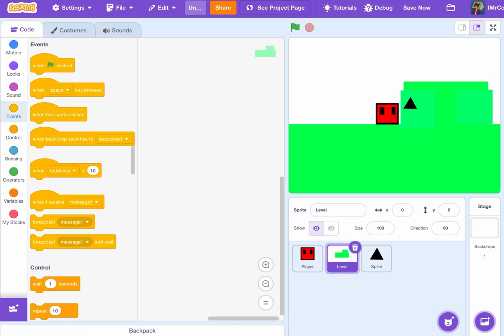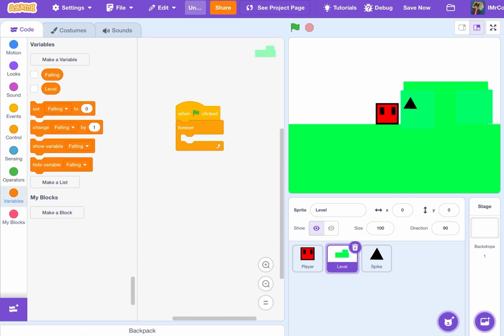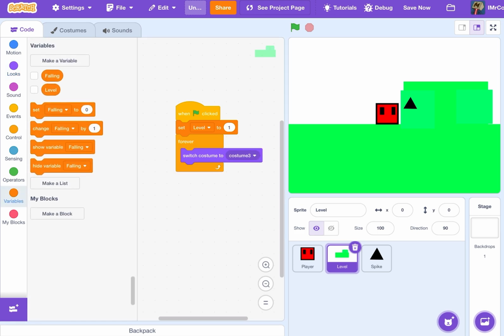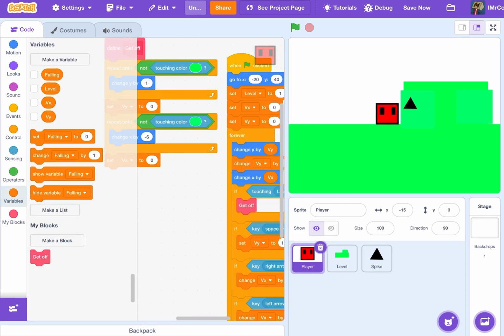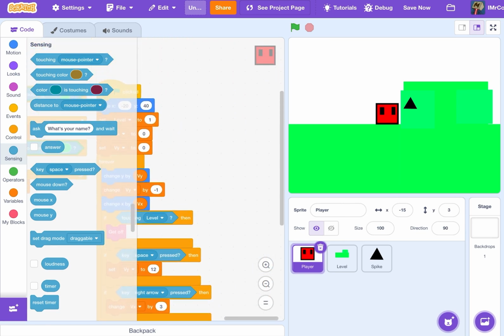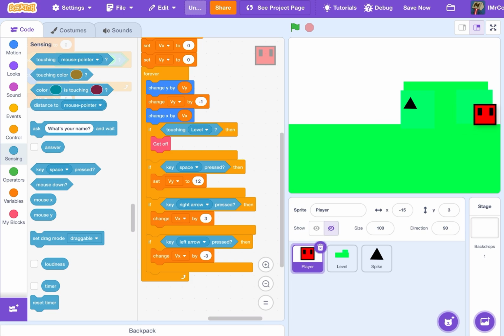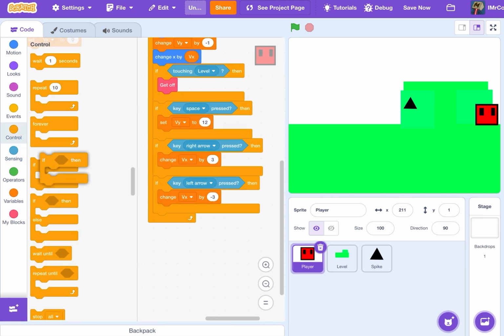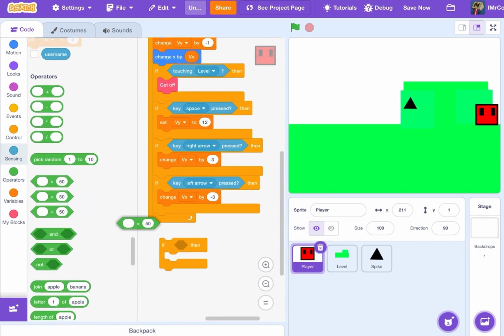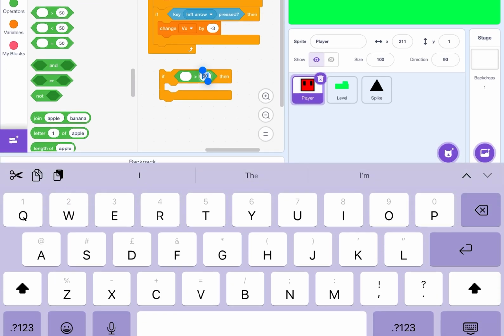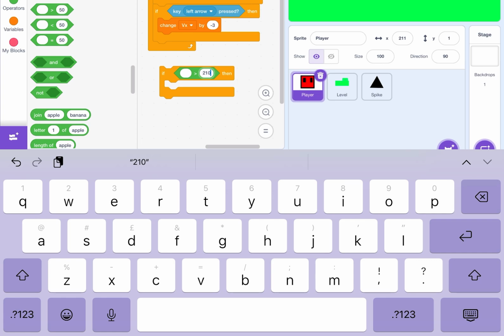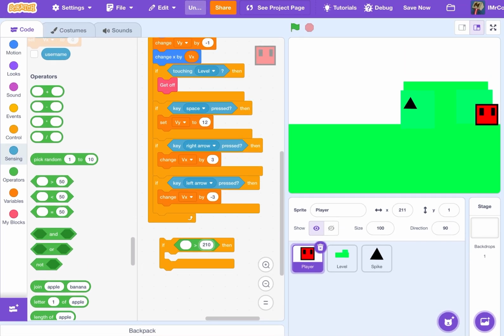And now one green flag clicked forever. We will set level to 1 at the start. Then we will switch costume to level. And now for this sprite, we'd have to know how far it got. Like say about here, I'd switch the level to 11. So then if X position is more than 210, we want to make them one more so that when we're actually here, then it'll switch.